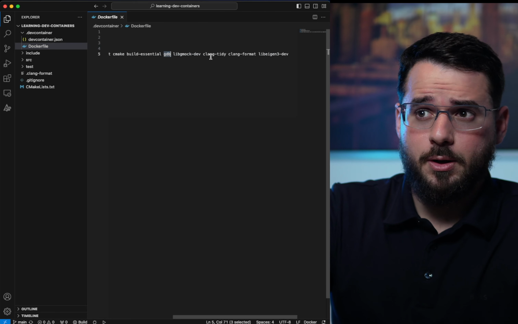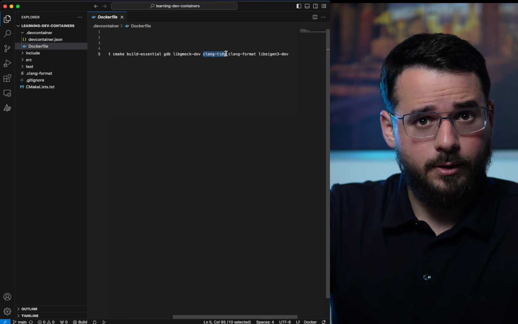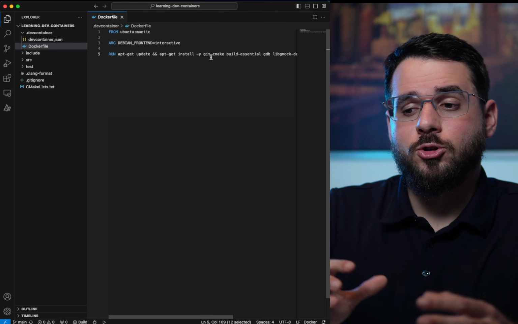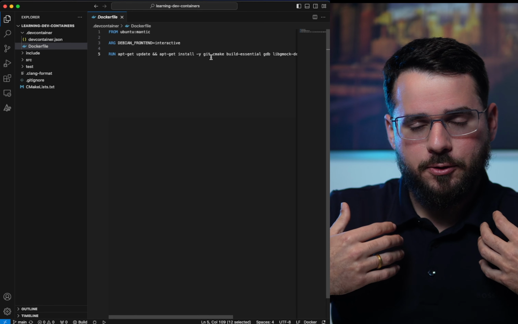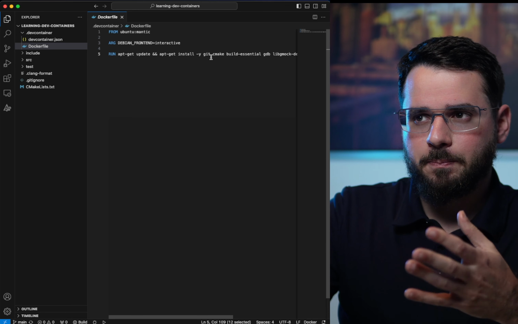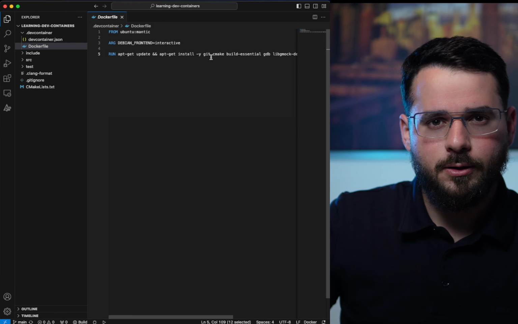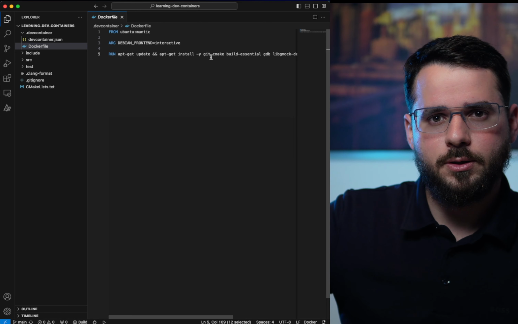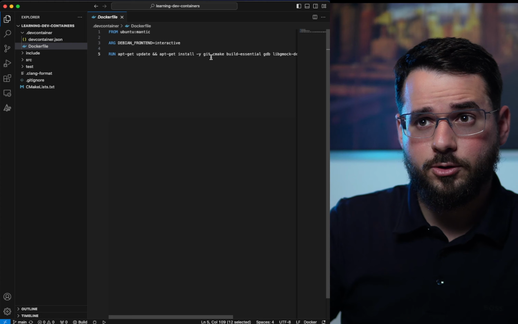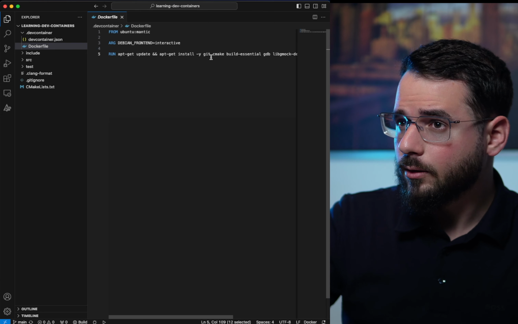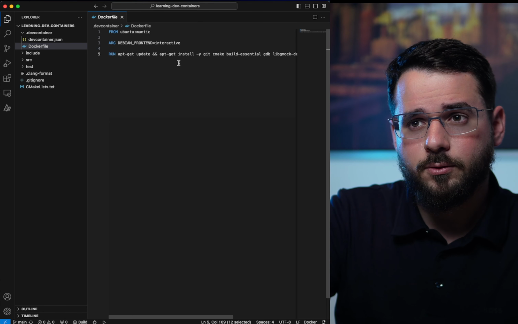So I also install a debugger. I install Clang-tidy, another very nice tool, Clang-format. And so notice that everything that you ever need for the application, we didn't see it yet. This is all we need. I didn't have to tell anyone, hey, by the way, the README file, you should install these dependencies, you should do this and that. No, it's there. It's just reading a file, and you figure out, okay, this should be enough to build this application.